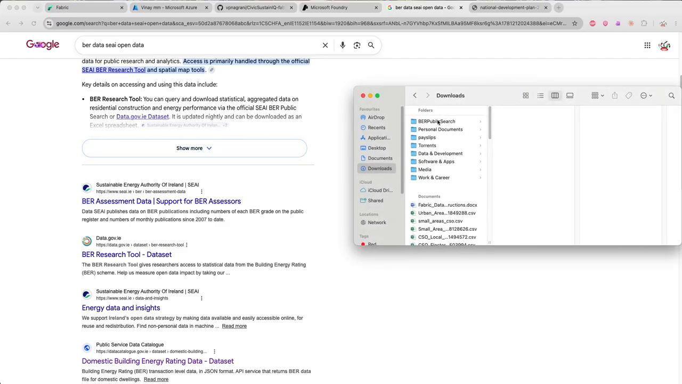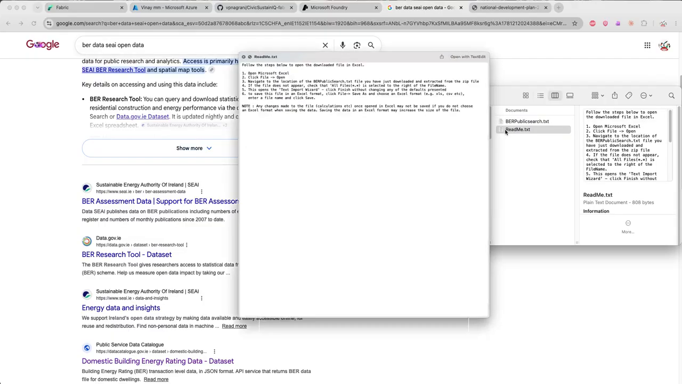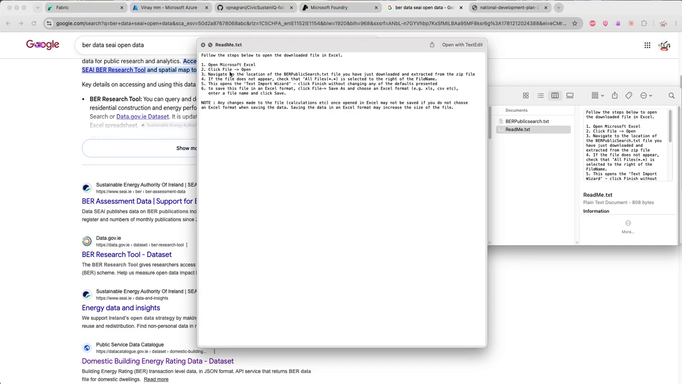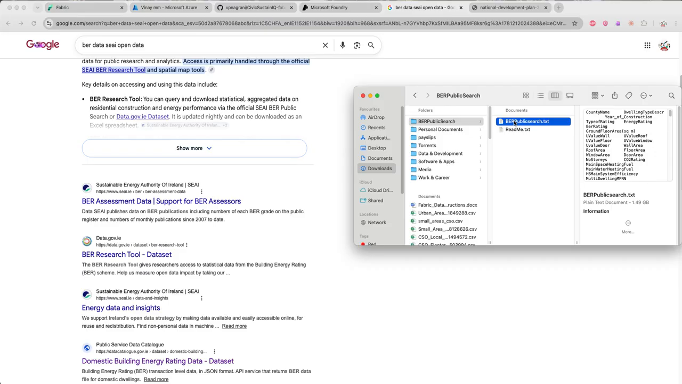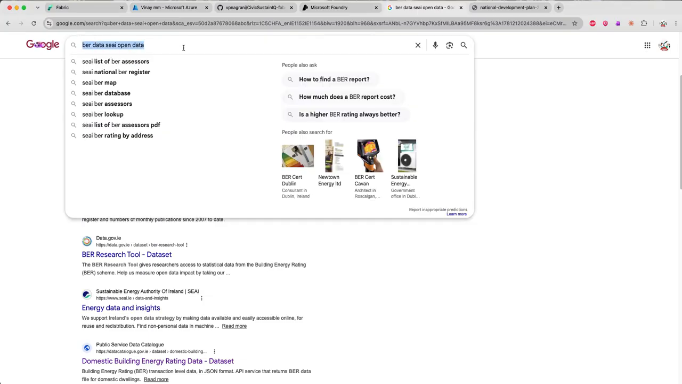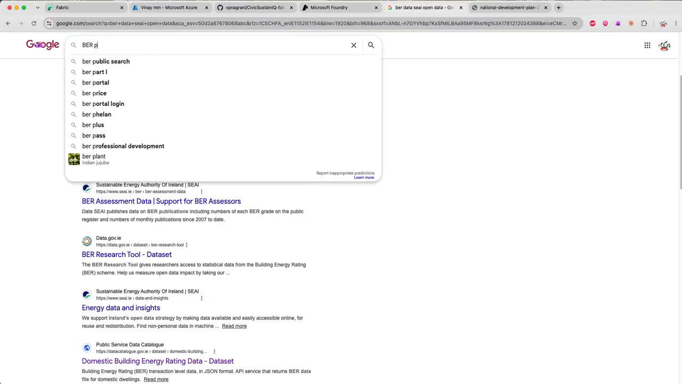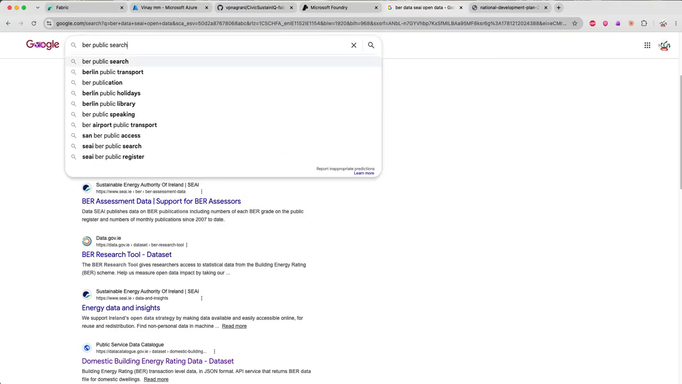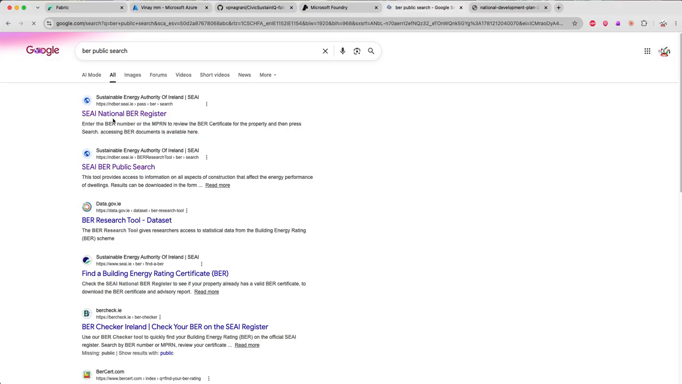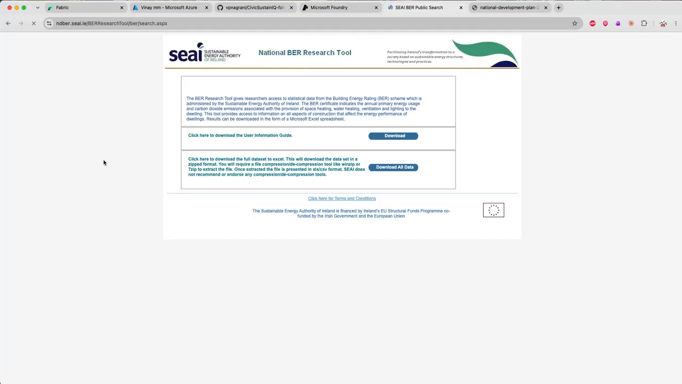It's in my folder. What it gives you is this BER public search, and if I open this, there are some steps to be done to open it in Excel, but it's a very big file running into millions of rows. As you can see, it's 1.649 GB, so obviously you wouldn't be able to open everything in Excel here. Again, I'll show you where I downloaded it from. If I search for BER public search, the first or second link here is where you get the data from.